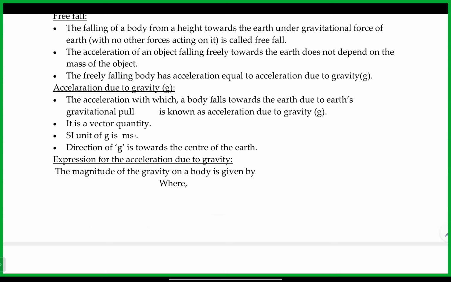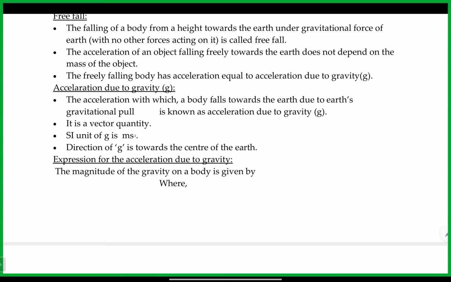Simply, we can write it in our own words also. Whatever the acceleration gained by the body in the freely falling case is due to the gravity of the earth, the gravitational pull of the earth. So because of that reason, we will call that the acceleration produced due to gravity of the earth. Yes, sir. It is a vector quantity because it always has a direction.